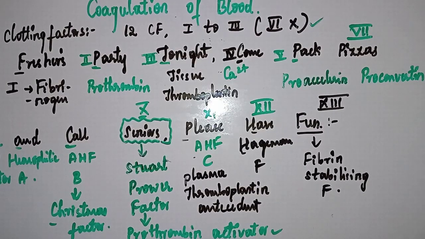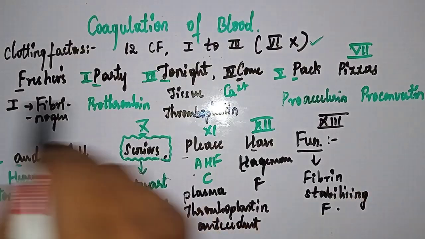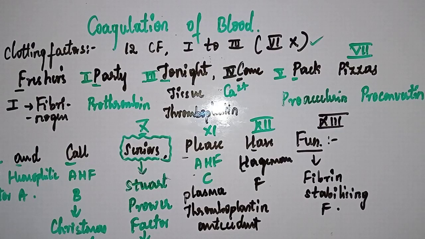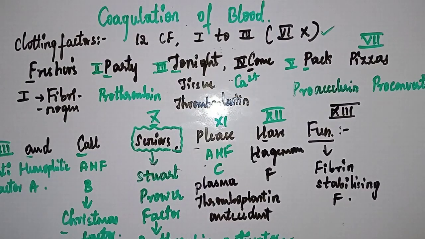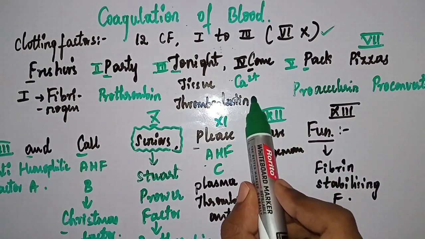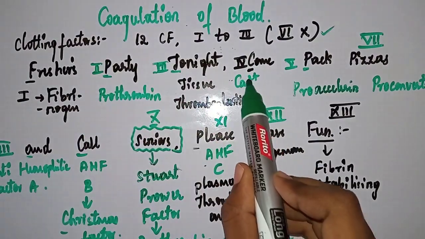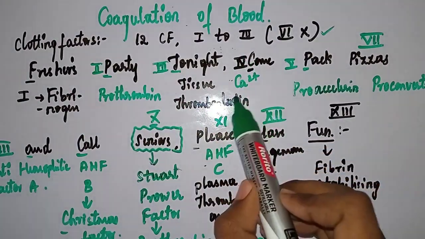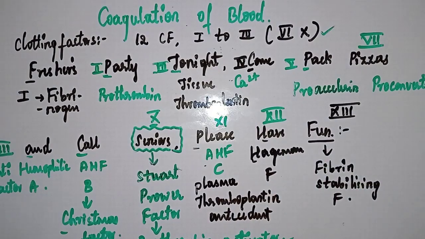Okay. I have listed all 13 clotting factors. See here. Remember this sentence: freshers party tonight, come back with us and call seniors, please have fun. Right? You can remember like this. Remember the first 4 things. Calcium you can easily remember. See, calcium 4. Fourth is calcium. That is fixed.